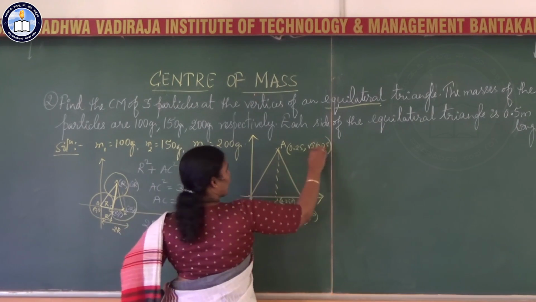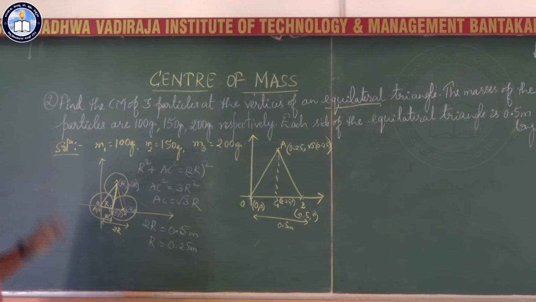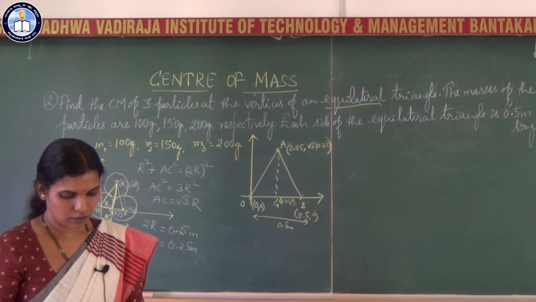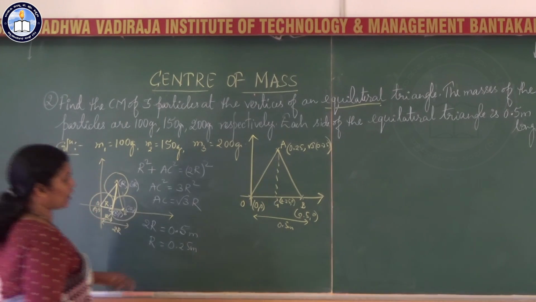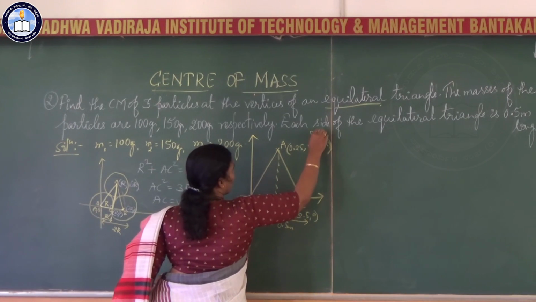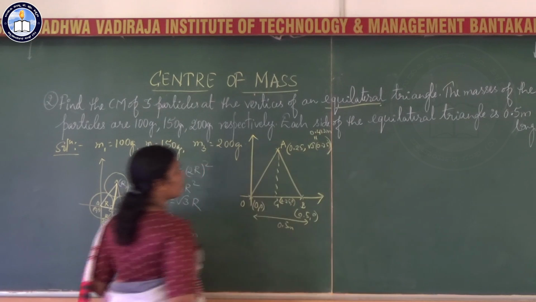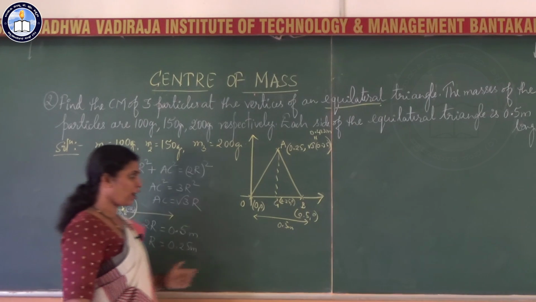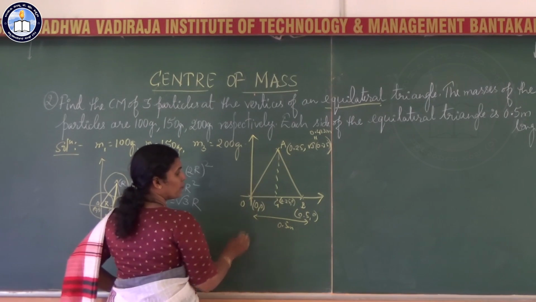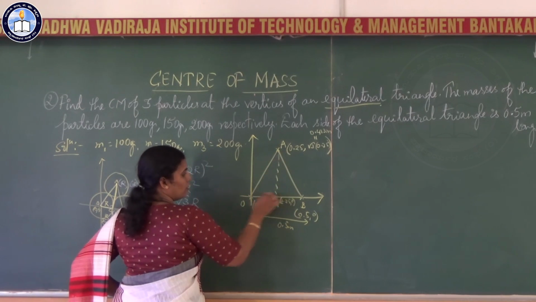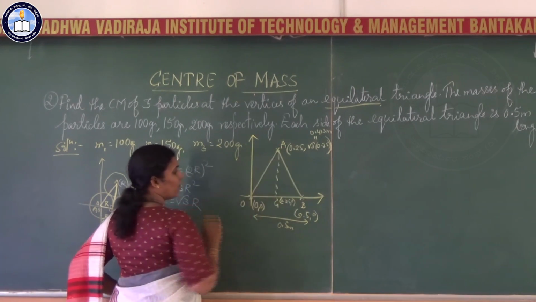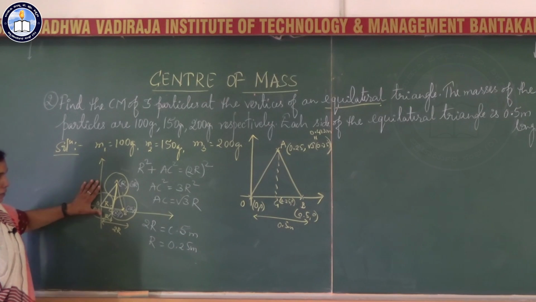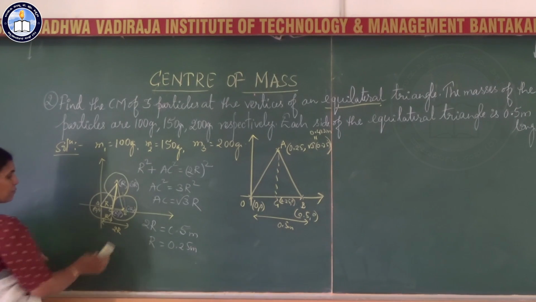If you want, you can calculate this root 3 into 0.25. Root 3 into 0.25, you get it around some 0.433 meter. You can also write it as 0.433 meter. The same calculation works here: OC square plus CA square equal to AO square. You get the same thing. But it's better to remember this for any competitive exam that you are writing.